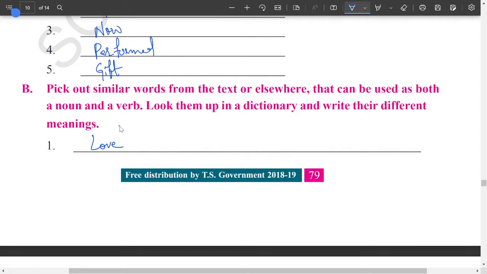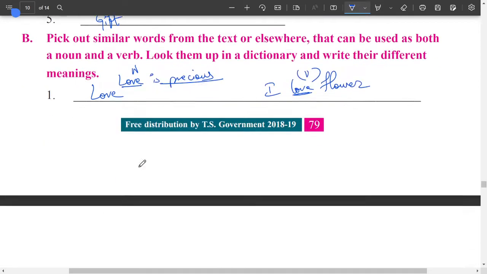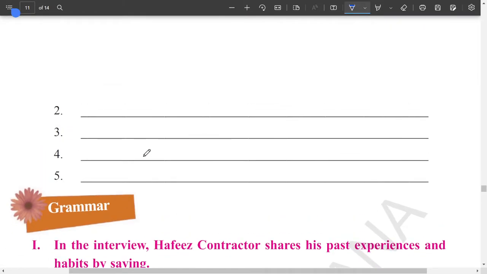For example, we can say, love is precious. So here love is a noun. Next one, I love flowers. Here love is a verb. In the same way we can also use some more words here.